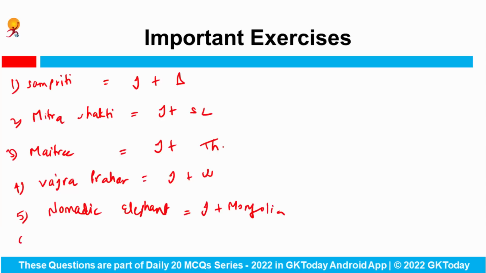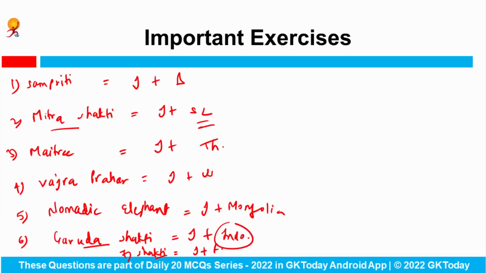Then sixth is Garud Shakti. Garud Shakti is between India and Indonesia. Another is Shakti, and Shakti is between India and France. So these are three different exercises: Mitra Shakti, Garud Shakti, and only Shakti, and different countries are involved in them. Mitra Shakti involves Sri Lanka, Garud Shakti involves Indonesia, while Shakti itself involves France.